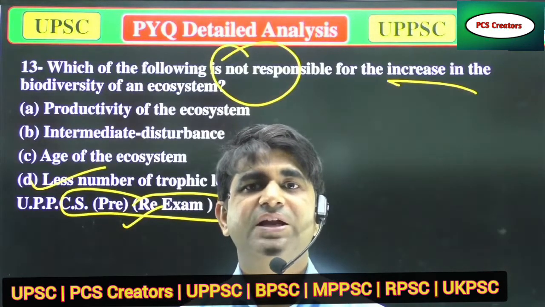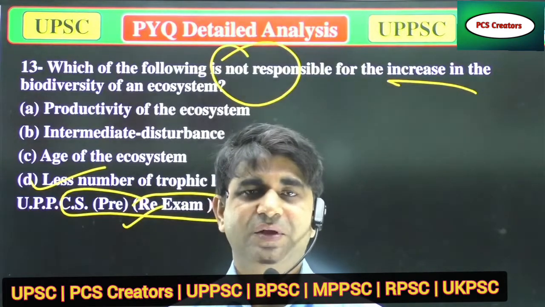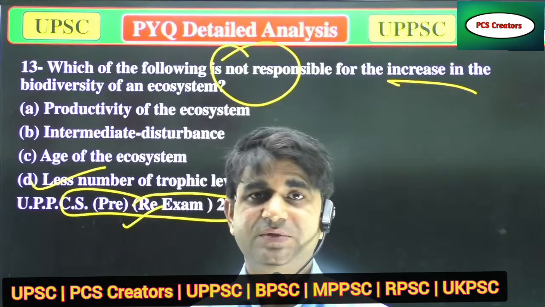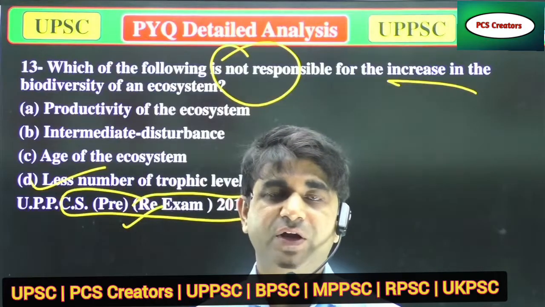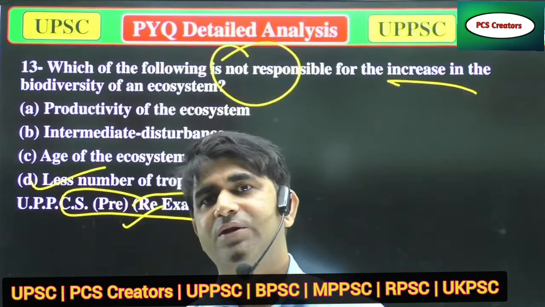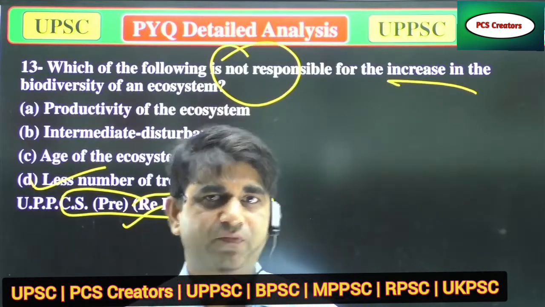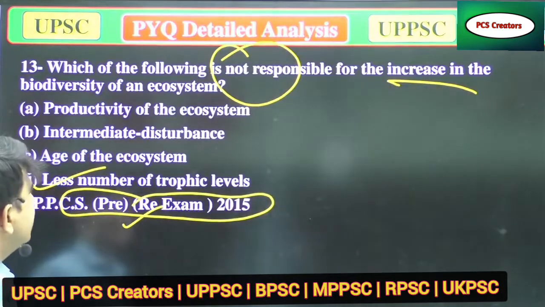Biodiversity is a very essential tool for the growth and development of organisms, because when there is huge biodiversity, with huge variation in the organisms in a specific area, it will have all the conditions for the growth and development of every organism. So the correct answer is less number of trophic level.